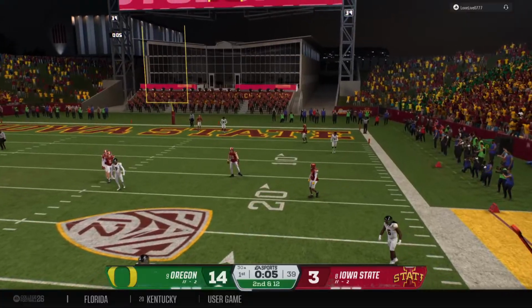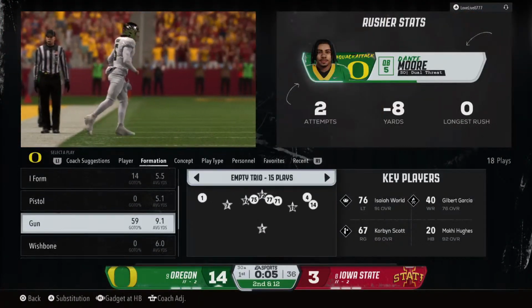And he's forced out of bounds with the defense. Just short of the line of scrimmage. Short loss.